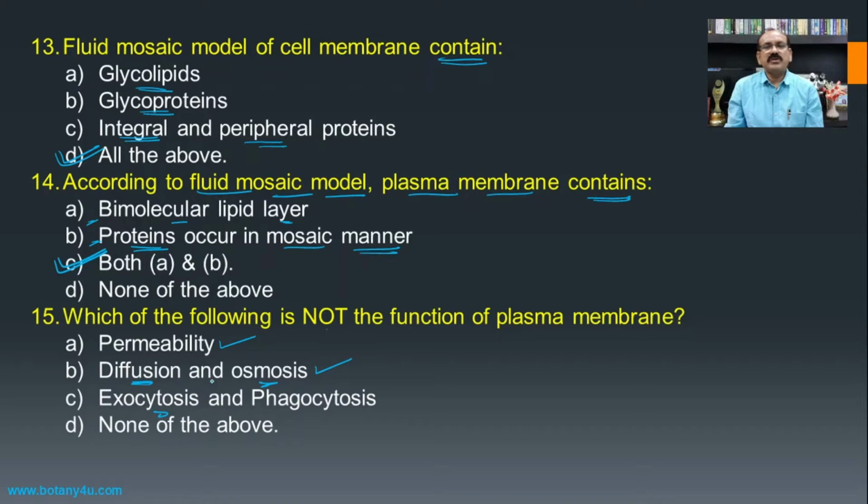Then exocytosis, to flow outside the cell, and phagocytosis, to engulf by the cell. So if we see the different functions of the plasma membrane, all these are carried out by the plasma membrane in the plant cell, and hence none of these will be the answer for this one, as A, B, C are the functions of the plasma membrane.